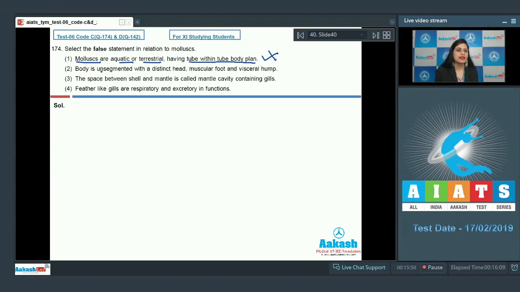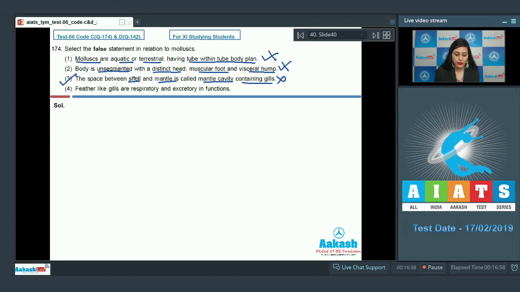The next statement is, body is unsegmented with distinct head, muscular foot, and visceral hump. And as it is also a correct statement, so this cannot be a correct answer to our question.